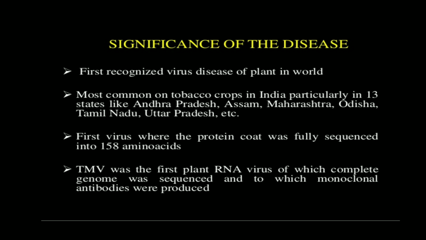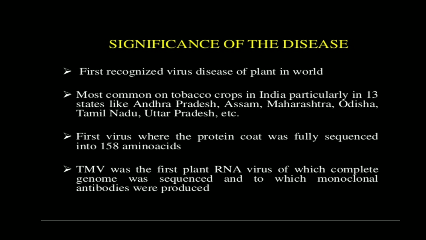So let's start with the significance of the disease, why we have to study this disease. The first recognized virus disease of the plant in the world is the tobacco mosaic disease. So this was the very first disease in the world which has been noted as a viral disease. The most common disease on the tobacco plant.